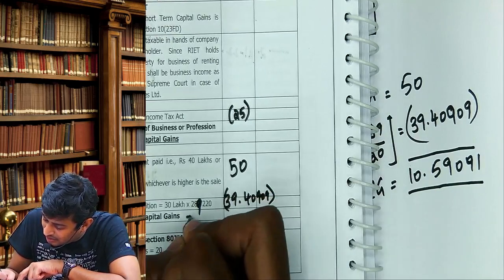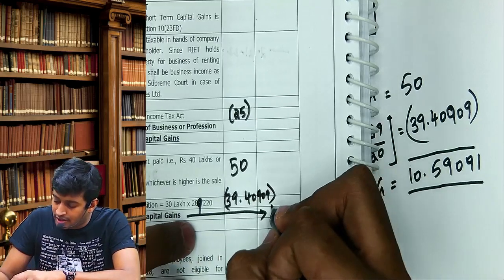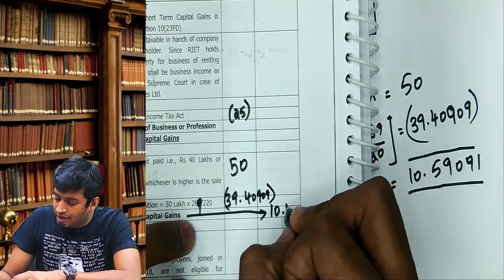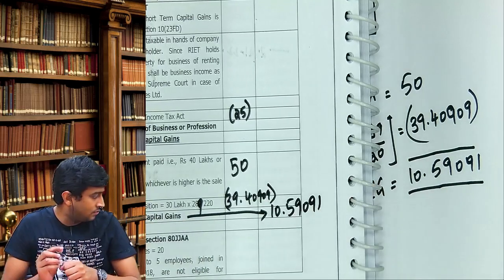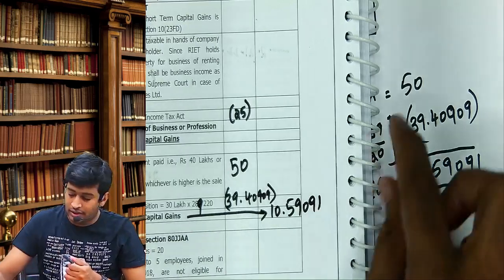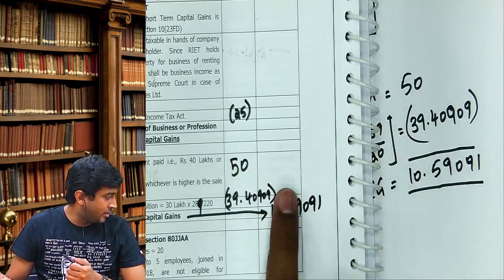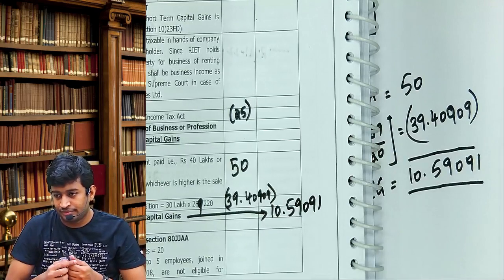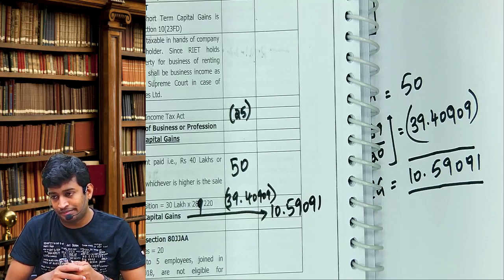Deduct. Write income from capital gains in the second column. 10.59091. These values have to be written here. The net capital gain has to be written in the second column.